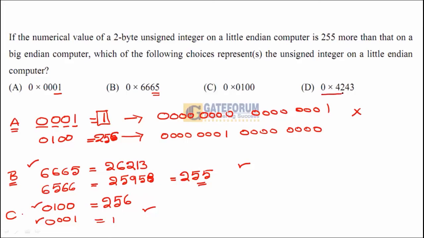Anyhow, let us also examine option D, 4243. What is 4243? 4243, which is in little endian, has a decimal value which is equal to 16,963. But when it comes to big endian, it will become 4342. The first byte will be written first. This 42 will be written last. In this case, this value will be equal to 17,218, in which the difference cannot be 255. So option D cannot be the correct answer. C is one of the correct answers. B is one of the correct answers. And option A is not the correct answer. So options B and C are the correct options.